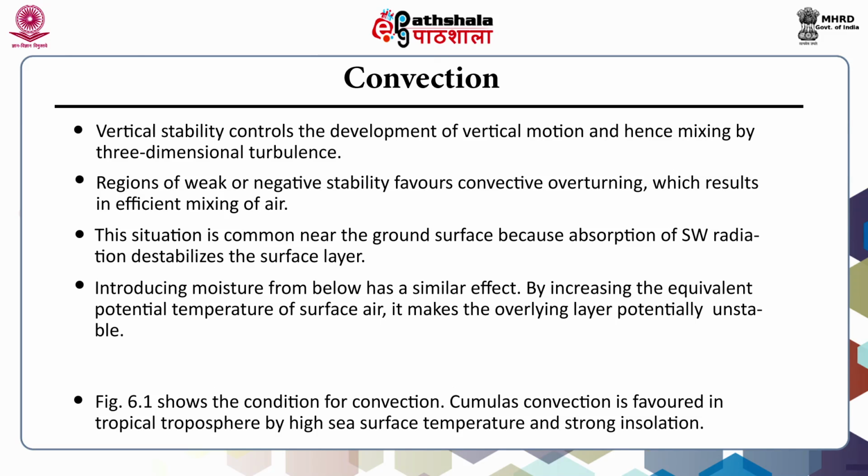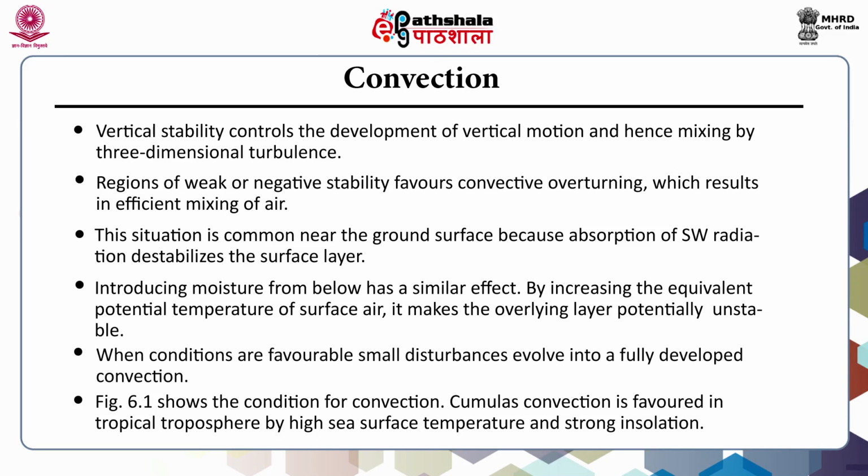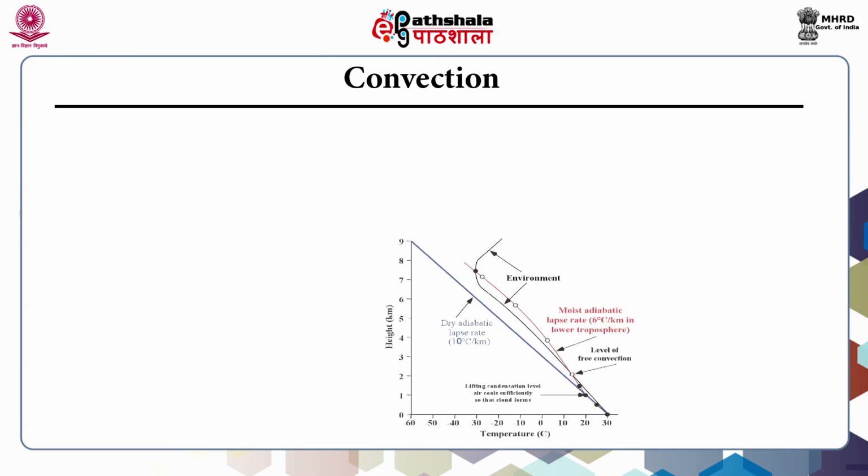Introducing moisture from below has a similar effect. By increasing the equivalent potential temperature of the surface air, it makes the overlying layer potentially unstable. When conditions are favorable, small disturbances evolve into fully developed convection. This figure shows the condition for the convection.